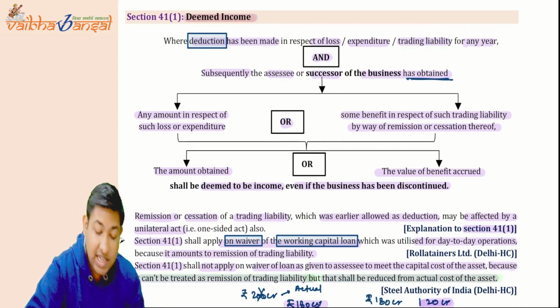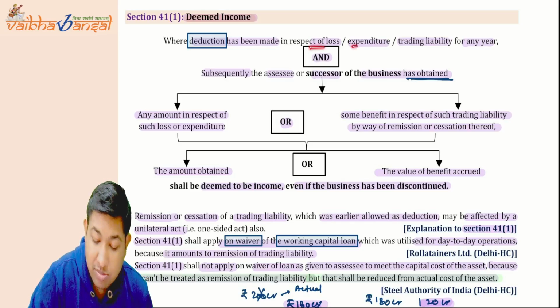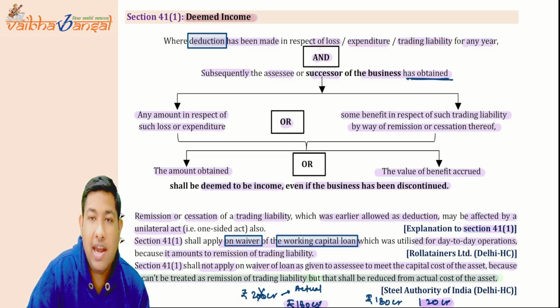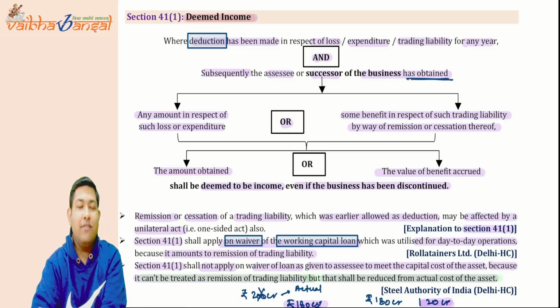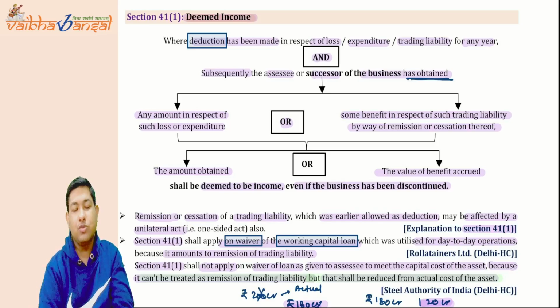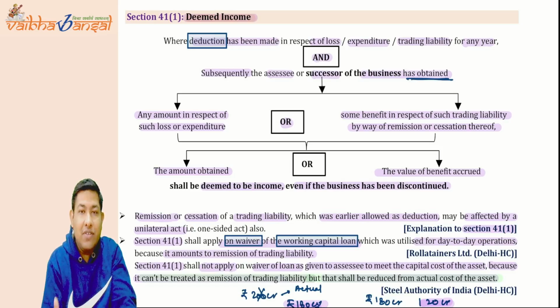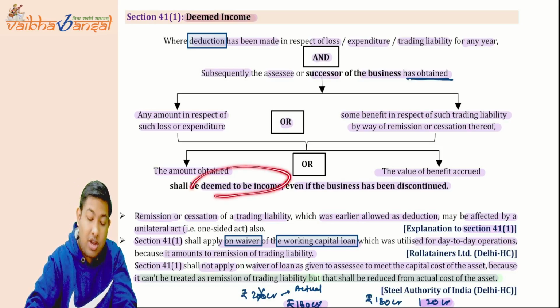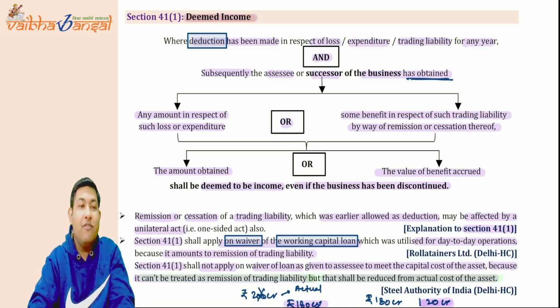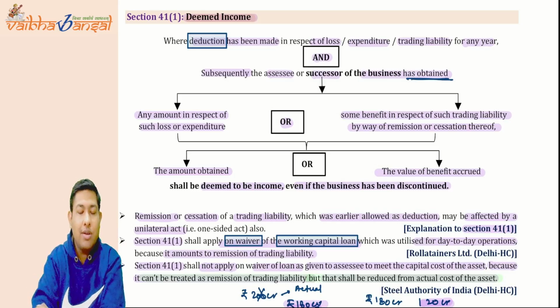Okay, now coming to the deemed income. See, if there is a loss, expenditure, or trading liability, and we have claimed the deduction of any loss, expenditure, or trading liability, and afterwards we have recovered such amount of loss, or the expenditure or the trading liability is waived off or ceased, or there is remission of those trading liabilities, then whenever we recover such amount, it will be deemed your income. Whether your business is continued or discontinued does not matter, it will be treated as your income.